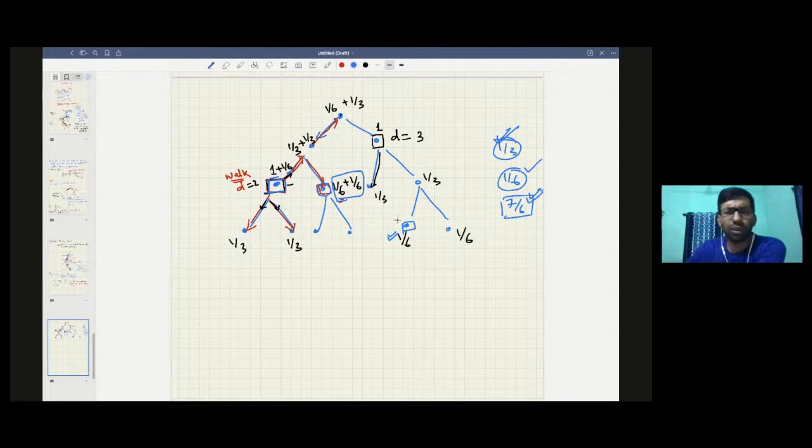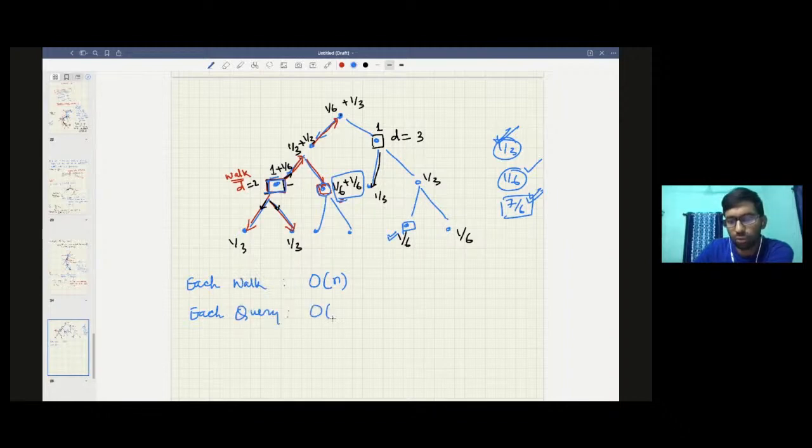But if you do it in a naive way, then what is the time complexity? Of course, for each update you have to do a DFS. So that's order n. For each update you have to take this walk, and for each query you do not need to do anything, you just answer the query.